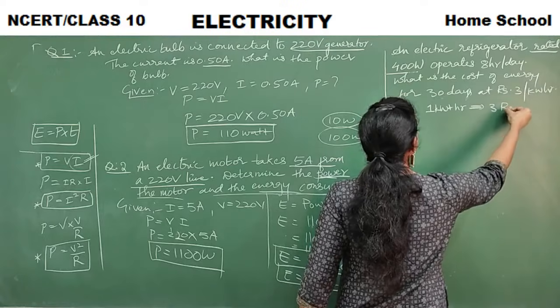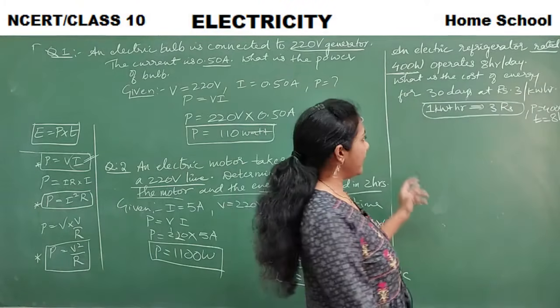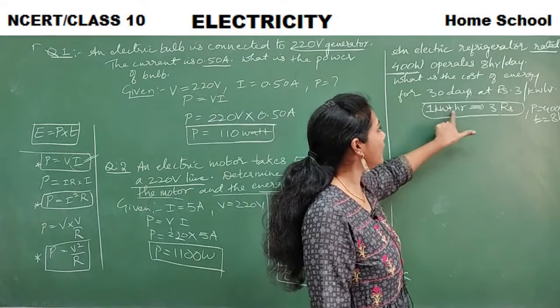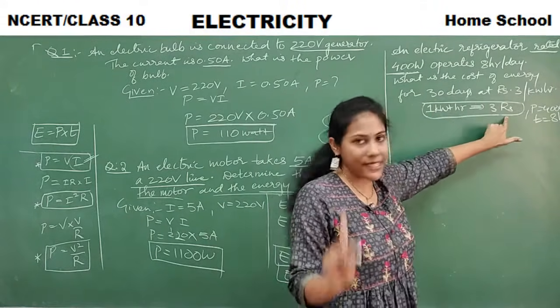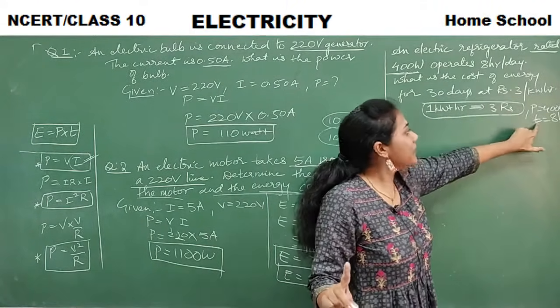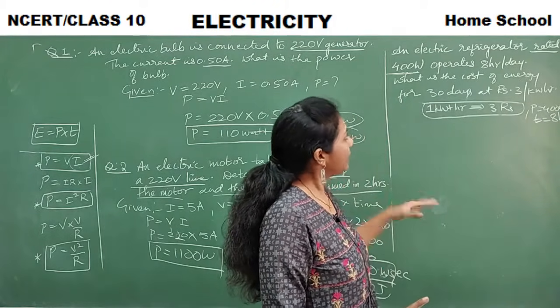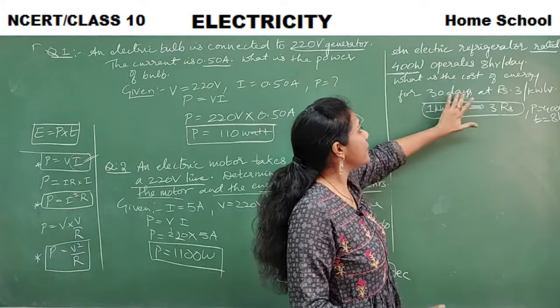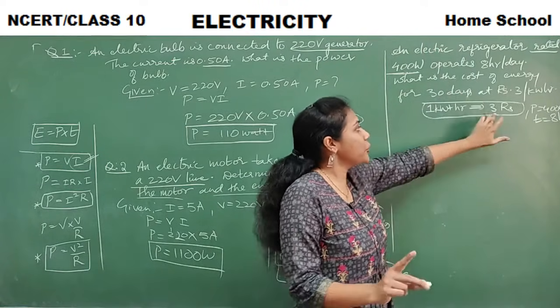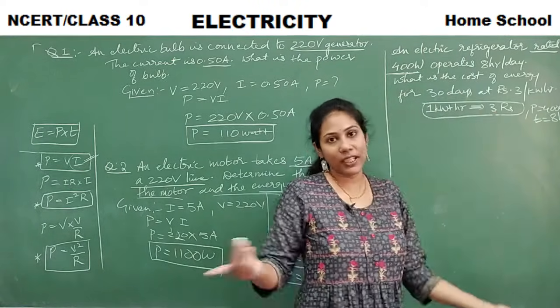See guys, what is the given information in front of us? 1 kilowatt hour cost is 3 rupees, they said. And power they gave, time they gave. And they asked you to calculate, first you need to calculate energy consumed in 30 days. For that you should multiply with 3, you get your answer.